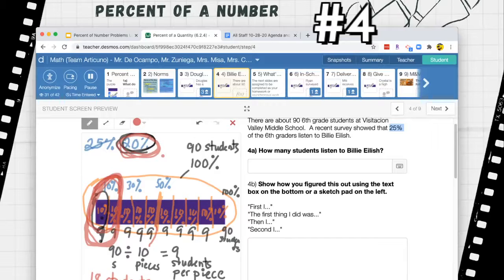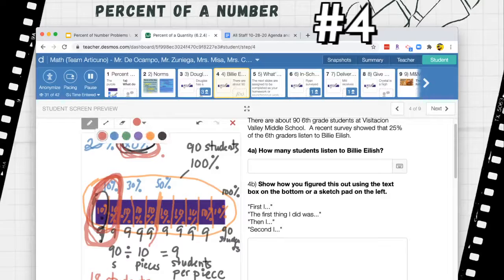To summarize all the things that we started with, okay, we started with a big rectangle that represented all of the students, all of the 6th grade students at Viz Valley Middle School. We wanted 20%. So we said, hey, we know how to chop this 100% into 10% pieces.